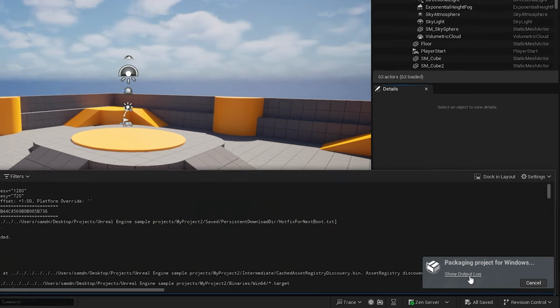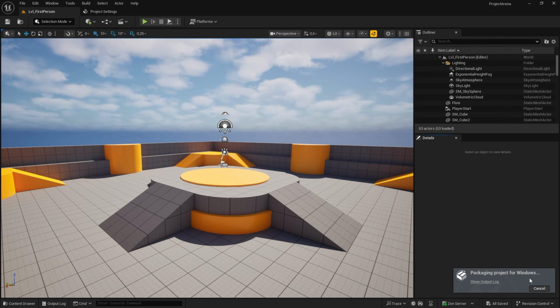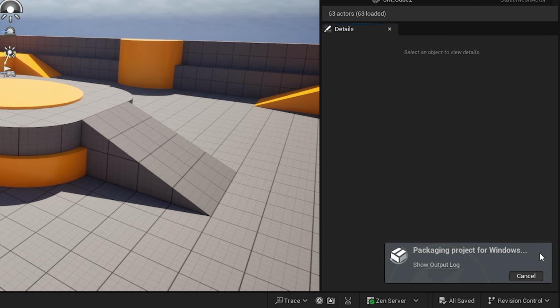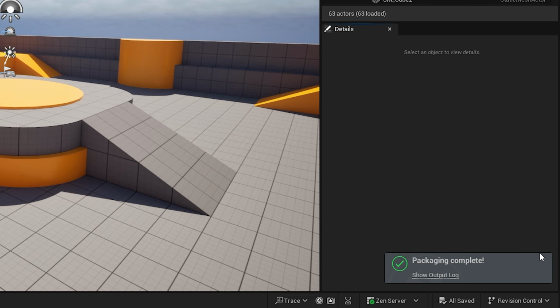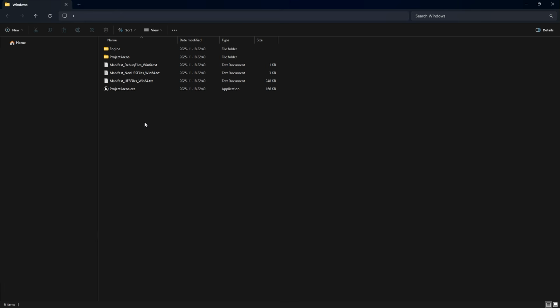At any time during the packaging process, you can open the output log, which displays tasks that the engine performs during the packaging process, including logging errors. You can stop the packaging process by clicking the Cancel button on the pop-up dialog. Once the process is complete, you will see a pop-up message indicating that packaging has completed or failed. In the case of a failure, you can check the output log to find details of the errors encountered. Let's head over to the folder that we picked as the staging directory, where the packaged project files are saved.